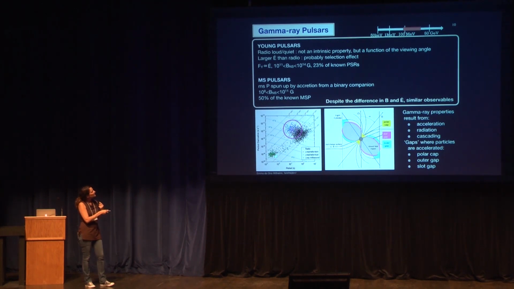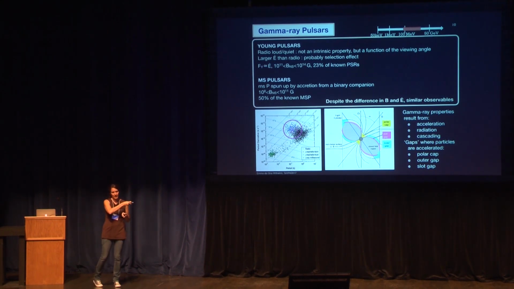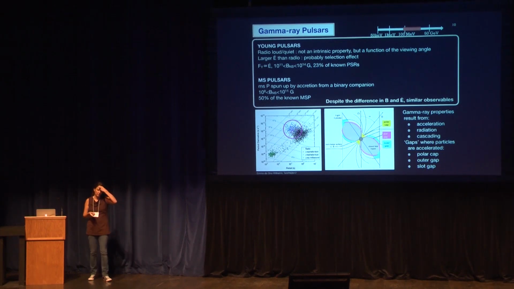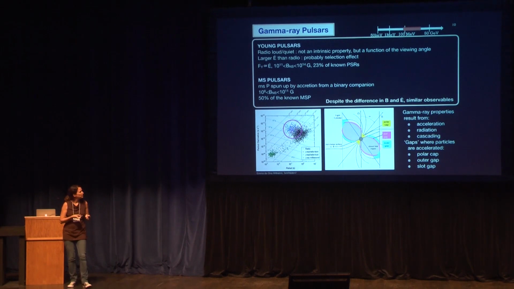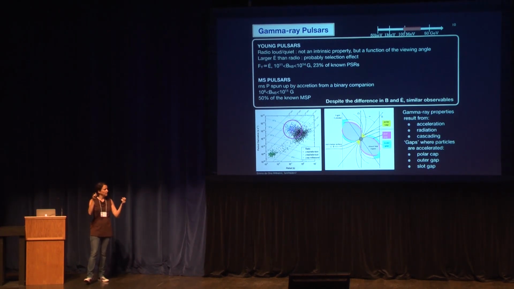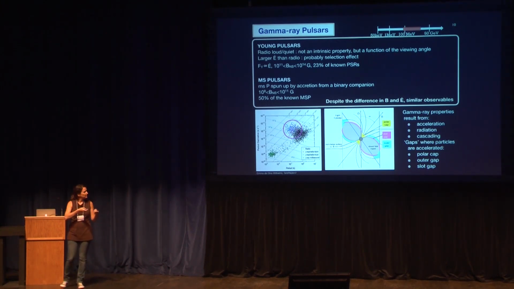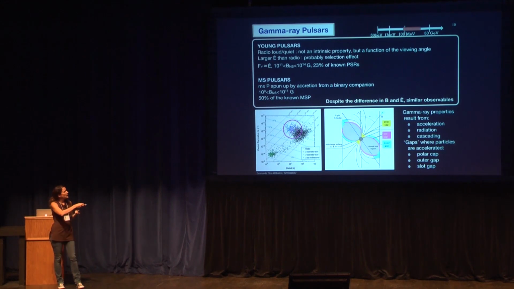Because these are old, the magnetic field is smaller, of the order of 10^8 to 10^11 G. And we basically see a lot of them. They are really efficient in producing gamma rays. And this is based on what we think we understand now about how the gamma ray emission is produced. You have this magnet rotating, producing enormous magnetic and electric fields, pulling charge and filling the magnetosphere.